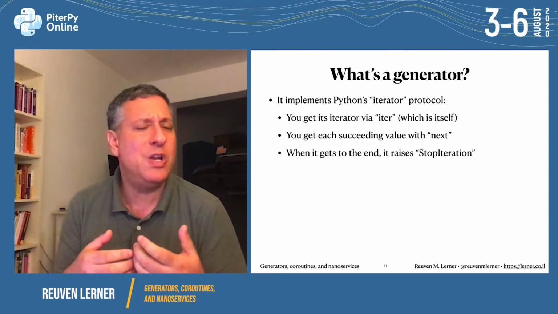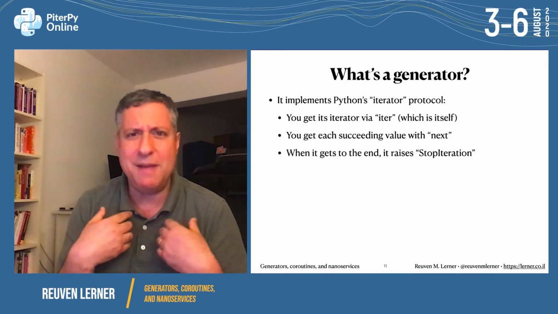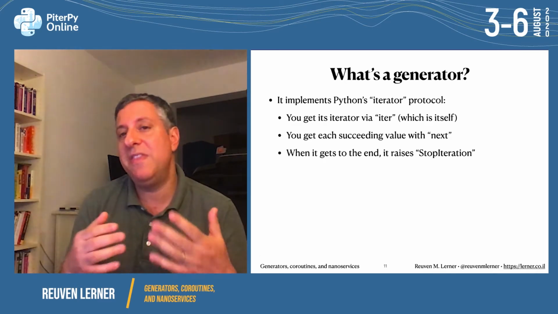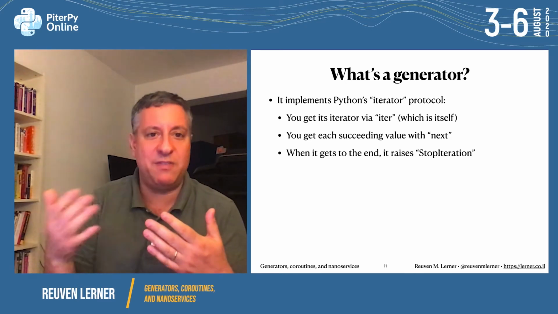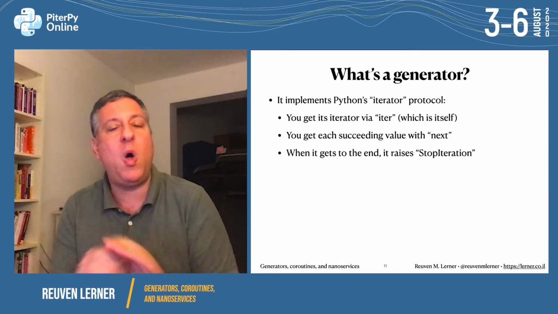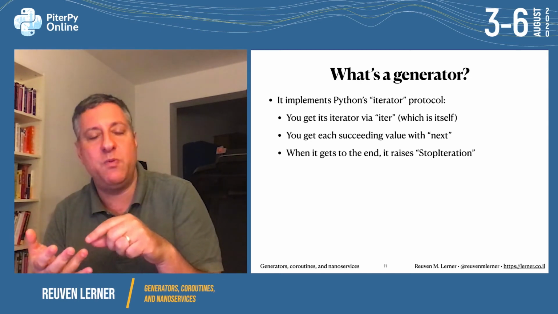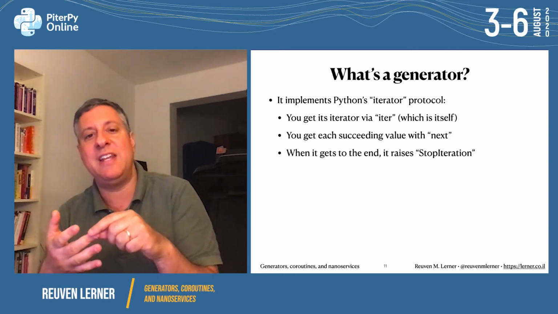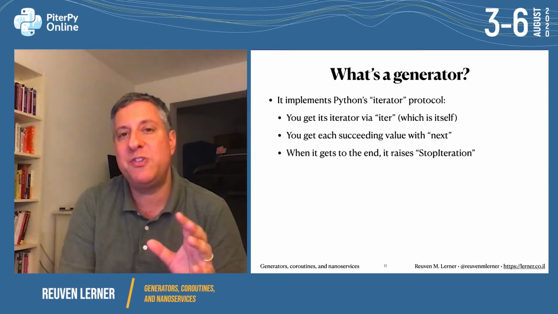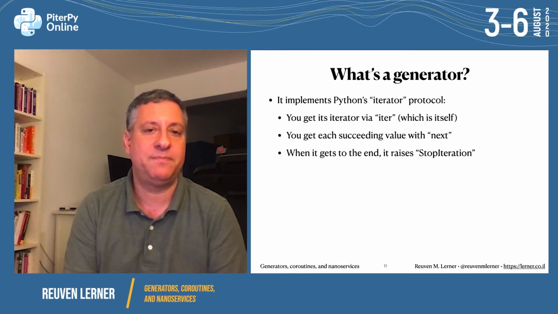So when Python says, hey, who is your iterator? Or are you iterable? And if so, who's your iterator? Then the generator says, me, I'm my own iterator. Then what we can do is we can say, give me the next value, and we get the next one with next. And next will then either give us the next value or it will raise the StopIteration exception. So that is all that is in the iterator protocol in Python. You can ask something for its iterator, you run next on that iterator, and when it gets to the end, it raises StopIteration. And it was purposely designed to be really simple so as to encourage us to add the iterator protocol to as many different objects as possible.